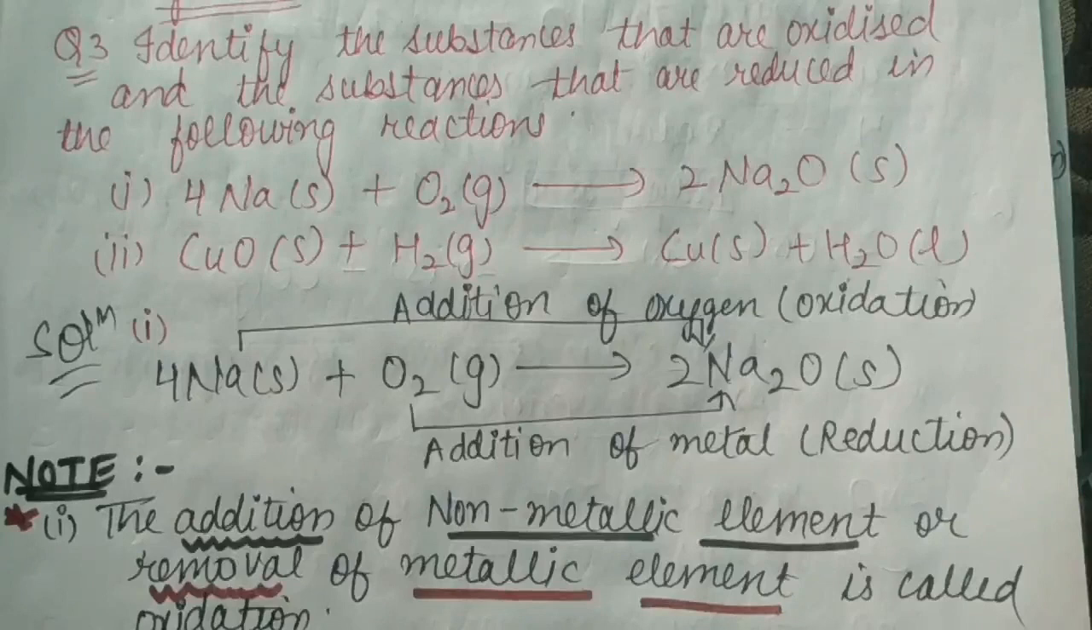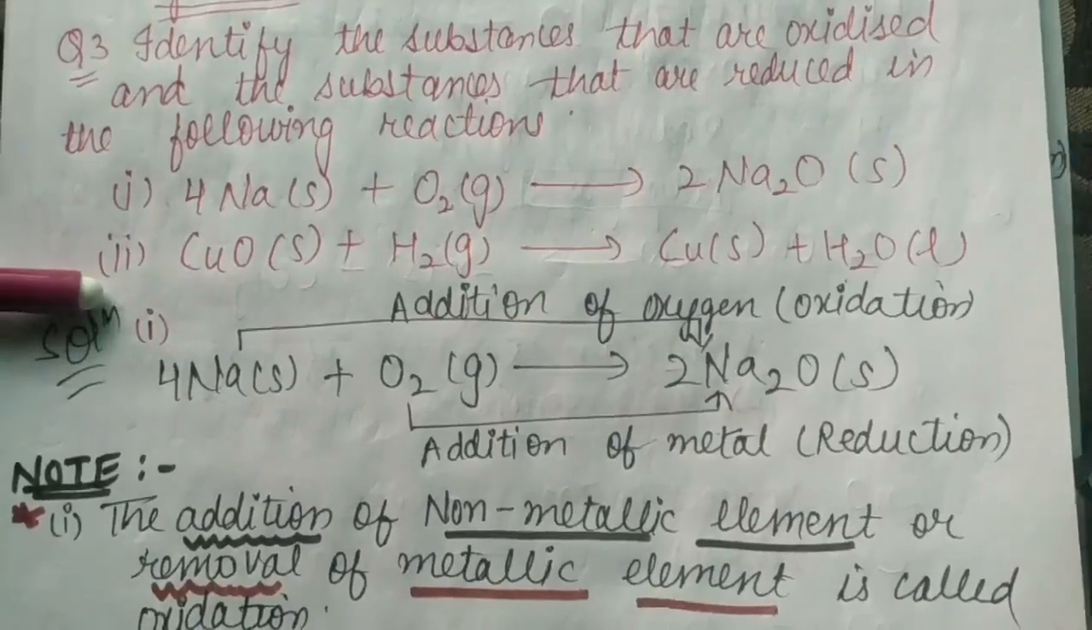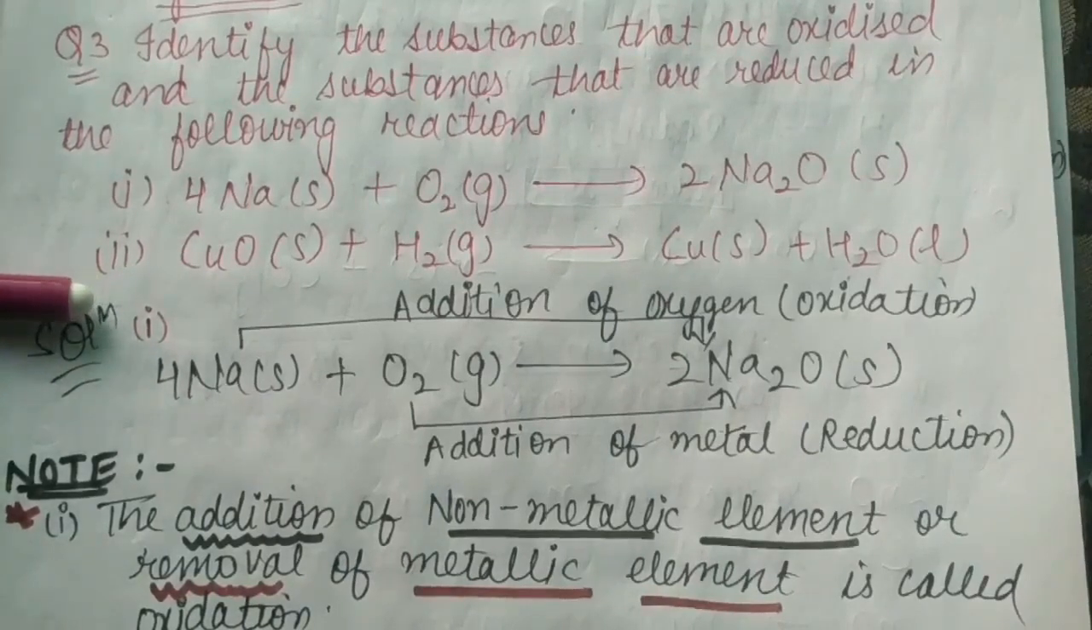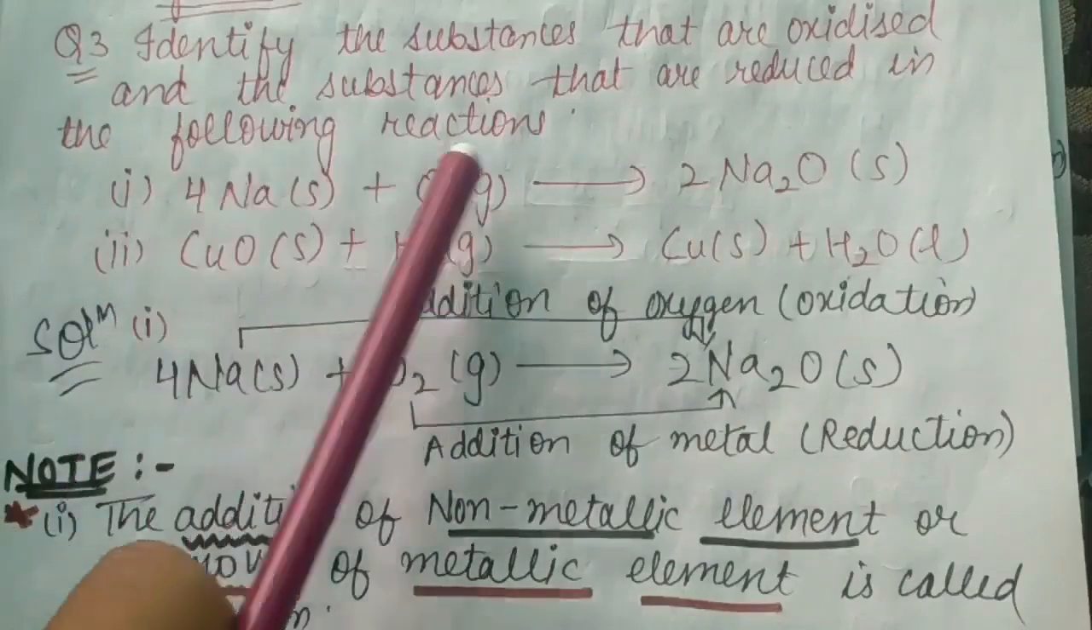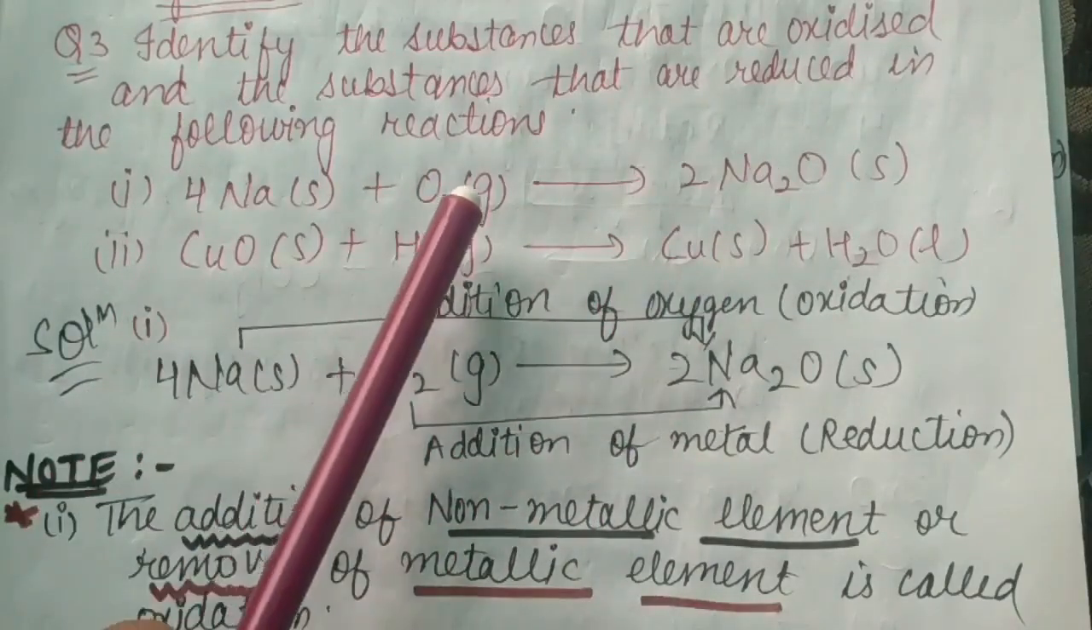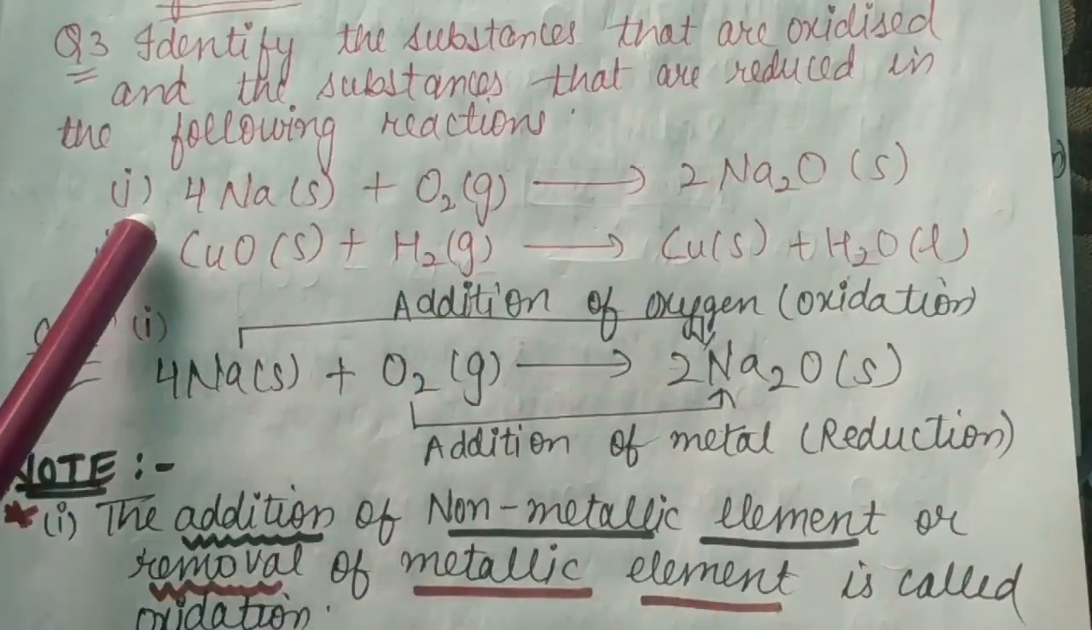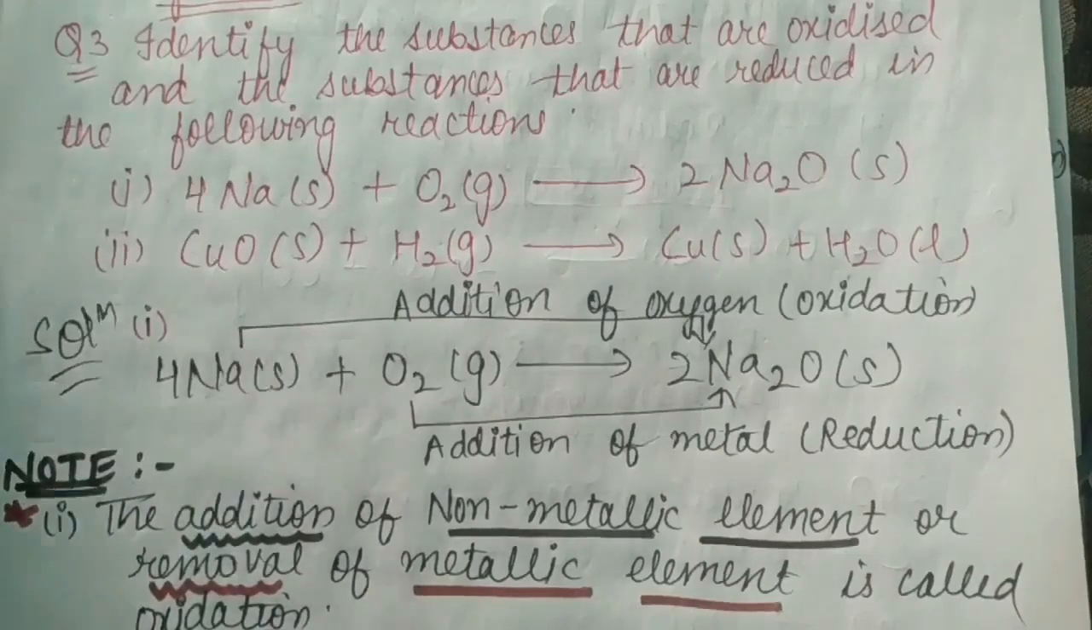Now we are starting our first chemistry lecture, and this is a question we discussed last time also. We have done the first part, and we are left with the second part. In the second part, we have to identify the substance that is oxidized and the substance that is reduced in the following reactions. Now I am discussing the second part with you.